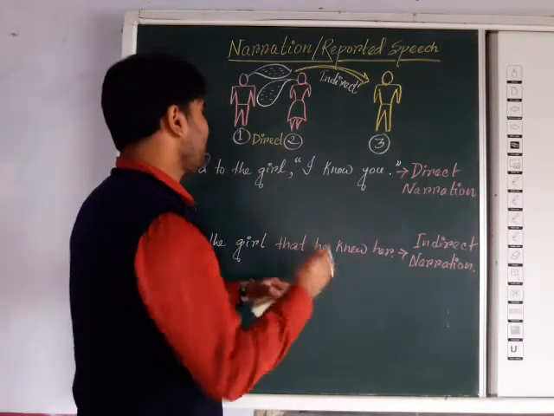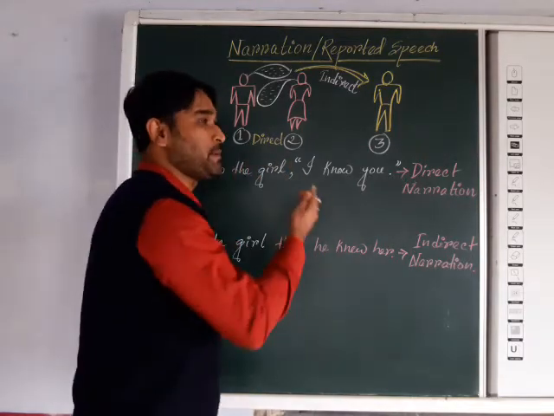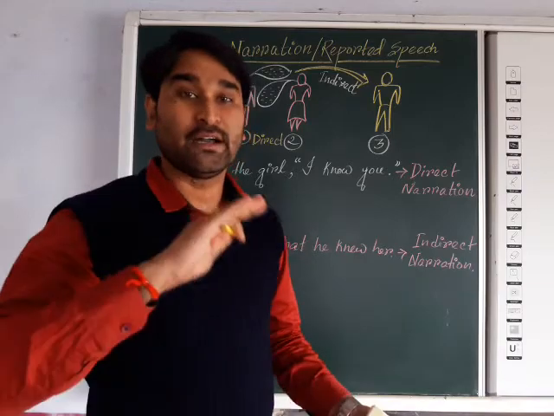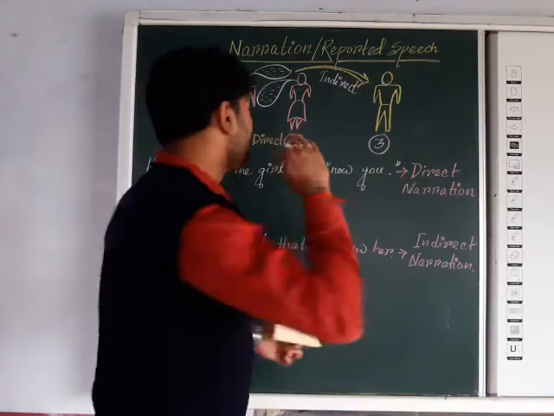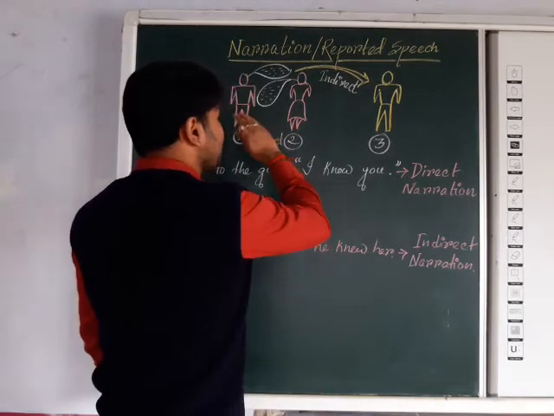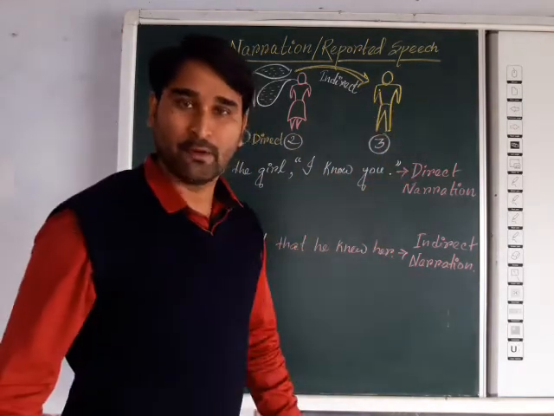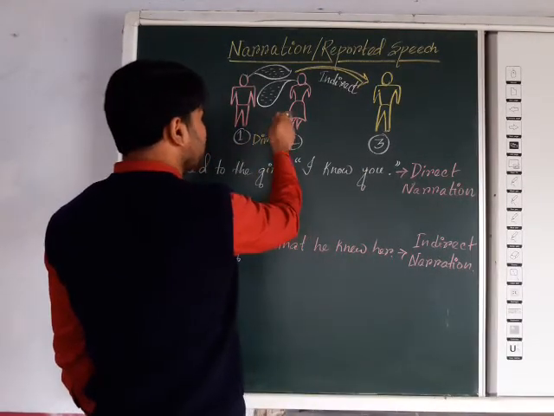Generally you will get a situation where two or more people are conversing with each other, and it is for you to convert their speech in an indirect way to a third person. Here you can see the first character and the second character talking to each other.